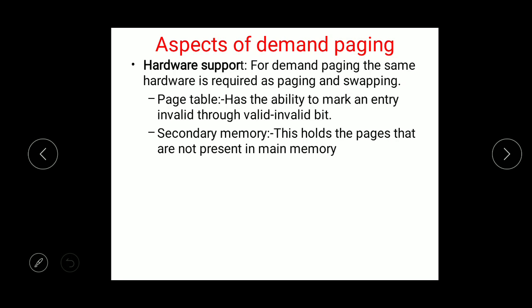This table has the ability to mark an entry invalid through a valid and invalid bit, or you can say a special value of the protection bit. So this page table is going to mark the valid and invalid bit depending on whether the pages are available in the memory or not. Now coming to the second one, that is the secondary memory. This memory is going to hold those pages that are not present in the main memory.